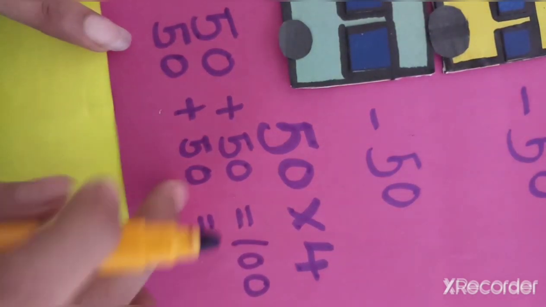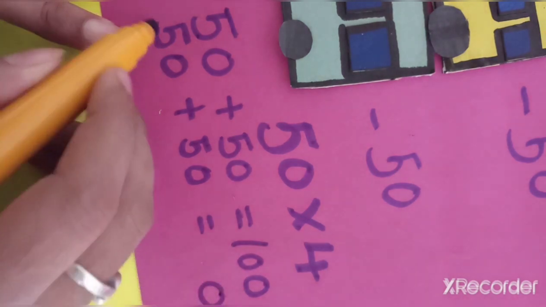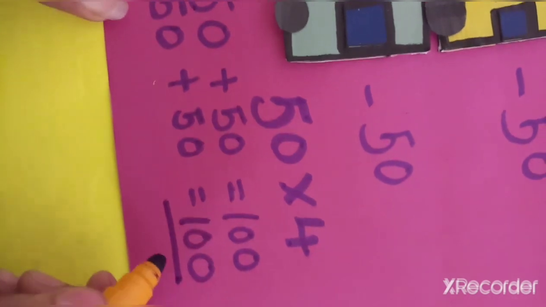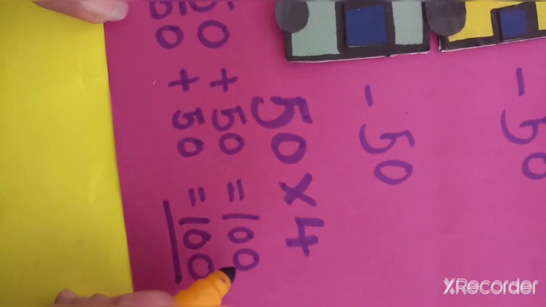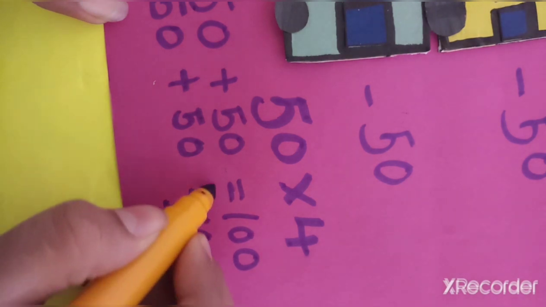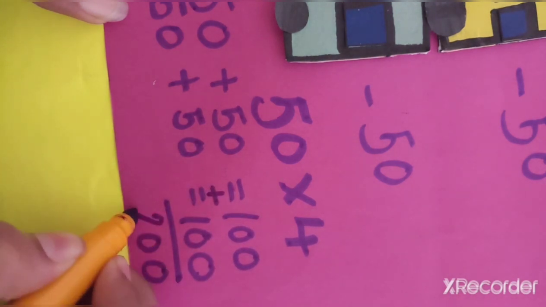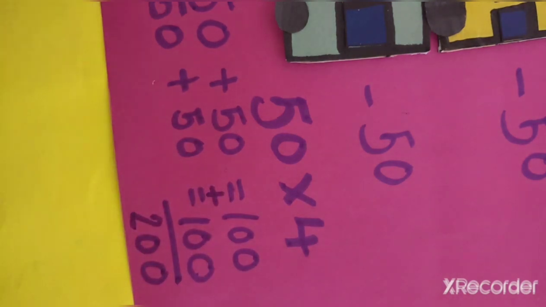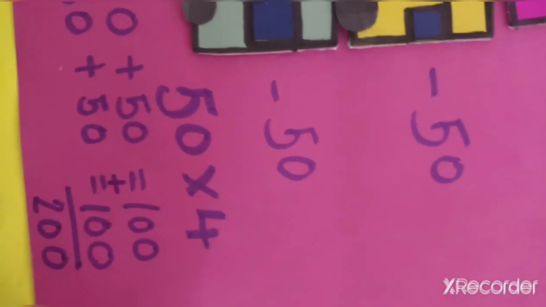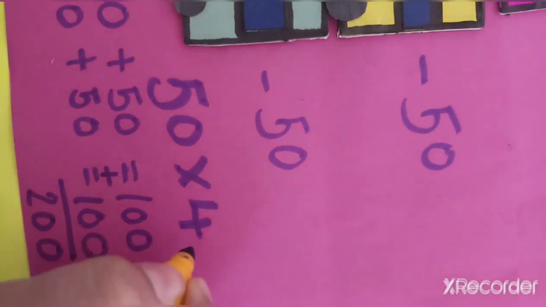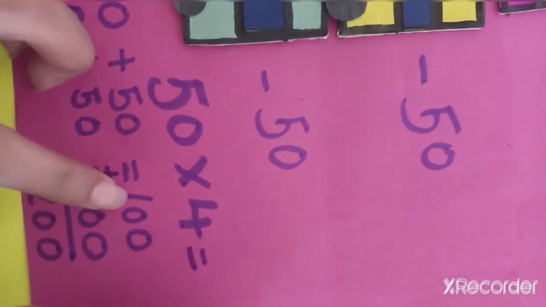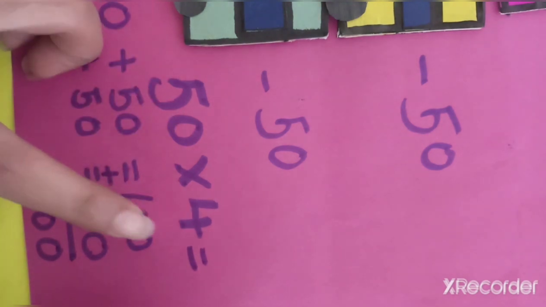Now here 0 plus 0 is 0. 5 plus 5, 5 2s are 10, so here also 100. This way you can do it easily. 0 plus 0, 0. 0 plus 0, 0. And 1 plus 1 is 2. We got it. Our answer is 200, which means 200 seats are available in the buses. But what about multiplication? We have to do it here. 0 4s are 0. 5 4s are 20.